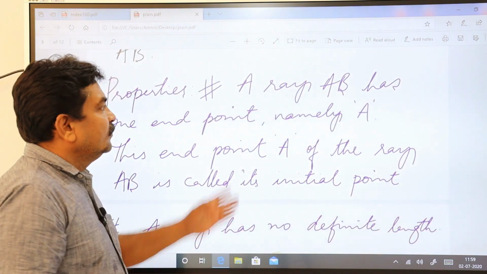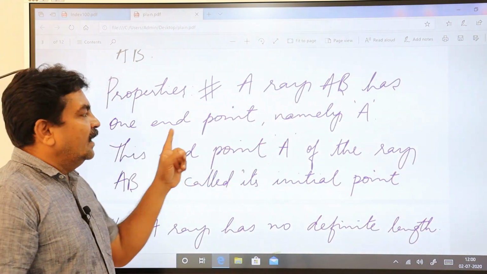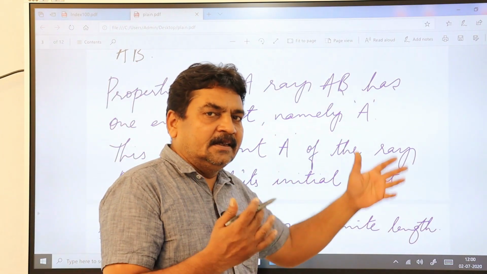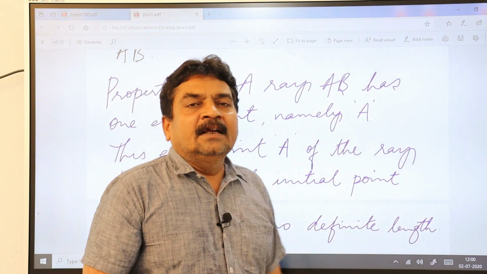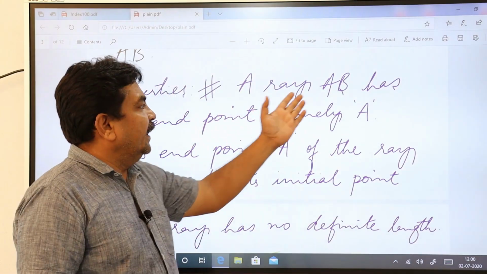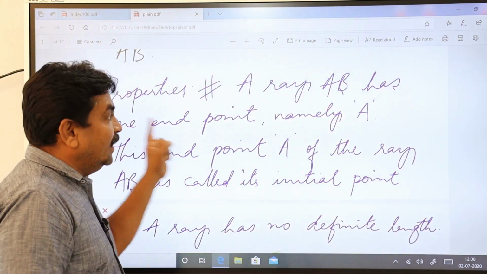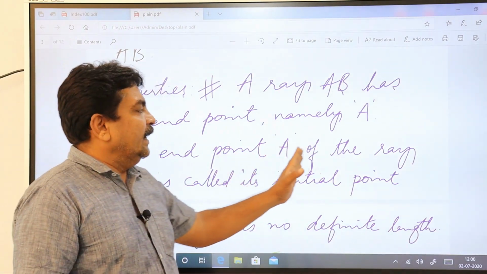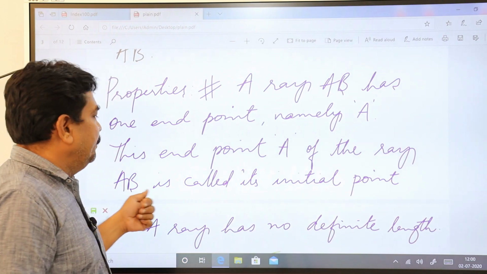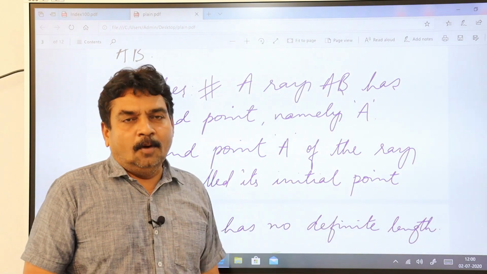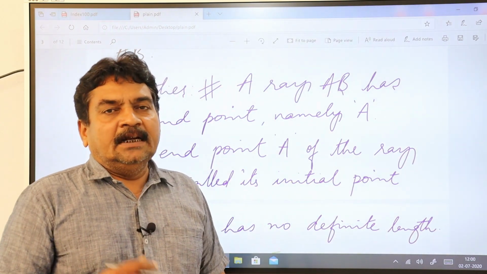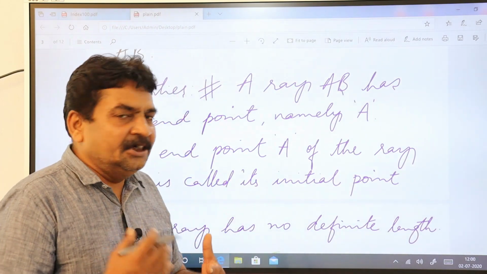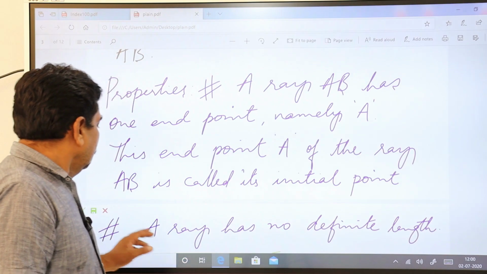And you have properties also. Let's see. A ray AB has one end point, as we have already discussed. We labeled it as A. This end point A of the ray AB is called its initial point. Initial means starting point.